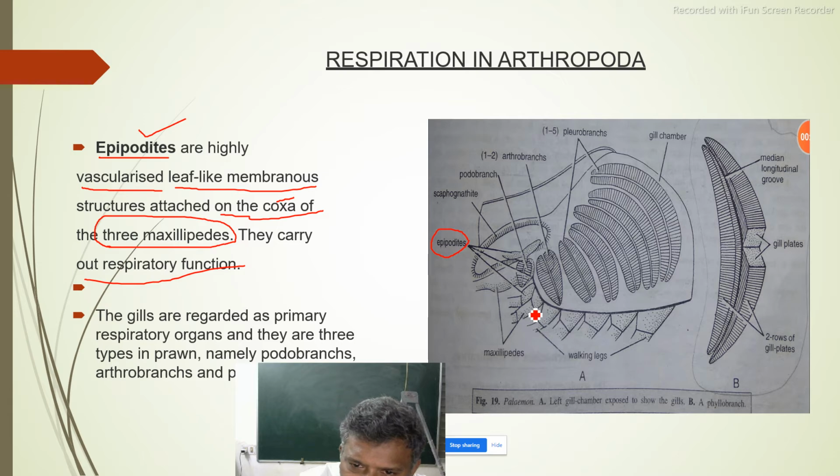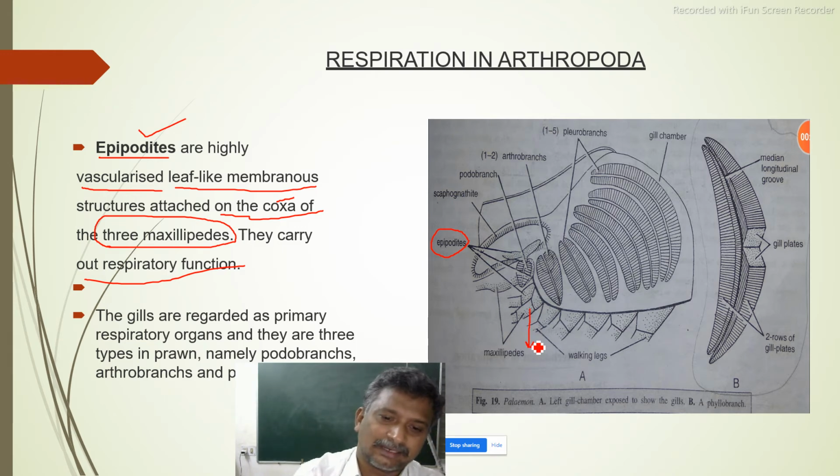This one is a maxilliped. First maxilla, second maxilla, third maxilla, we will see. Now on the maxilliped there are parts: coxa, trochanter, femur, tibia, like this are the names.